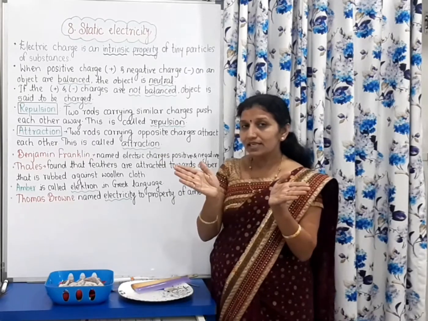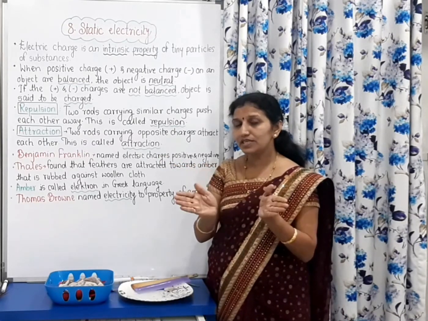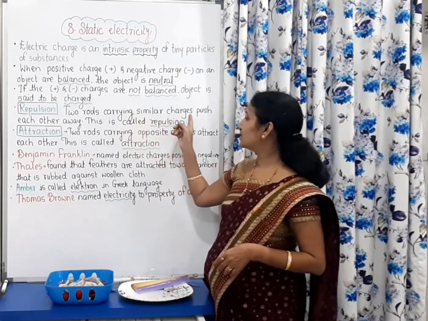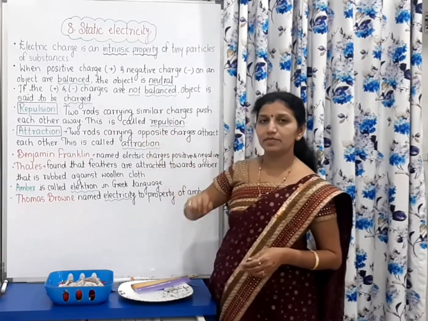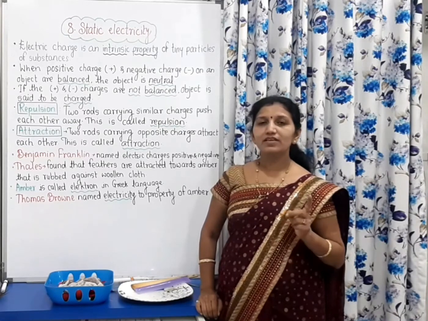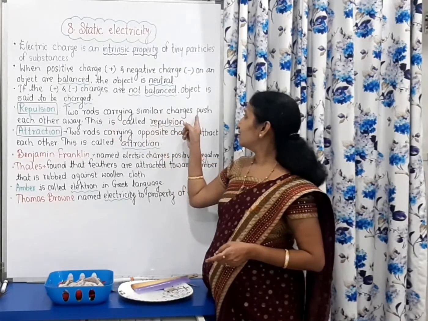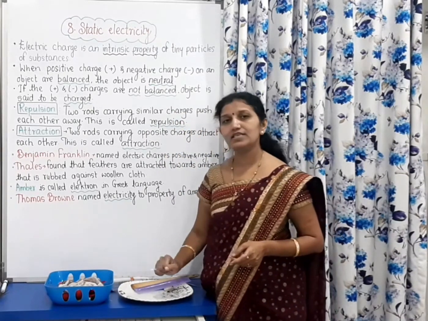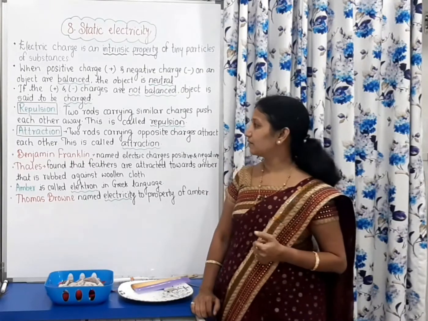It pushes it away. Why? There is repulsion, it repels it. Two rods carrying similar charges push each other away, and this is called repulsion. As there are similar charges, they push each other away.